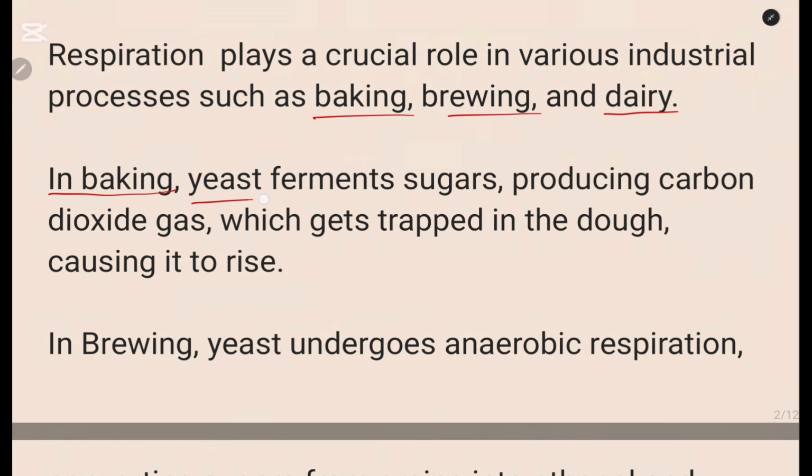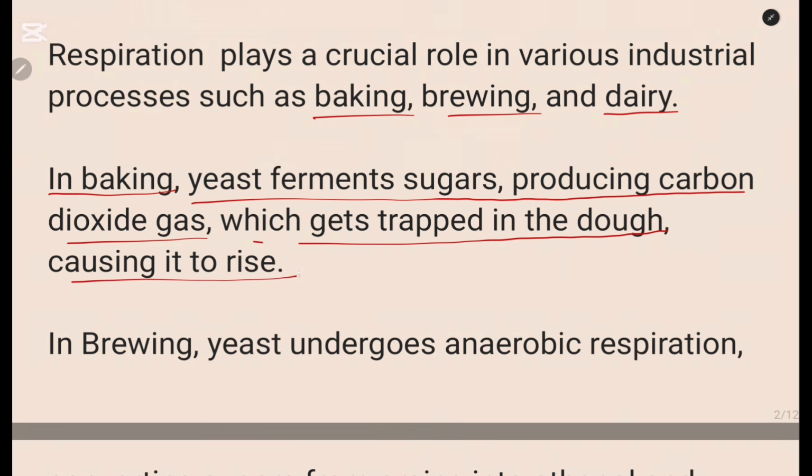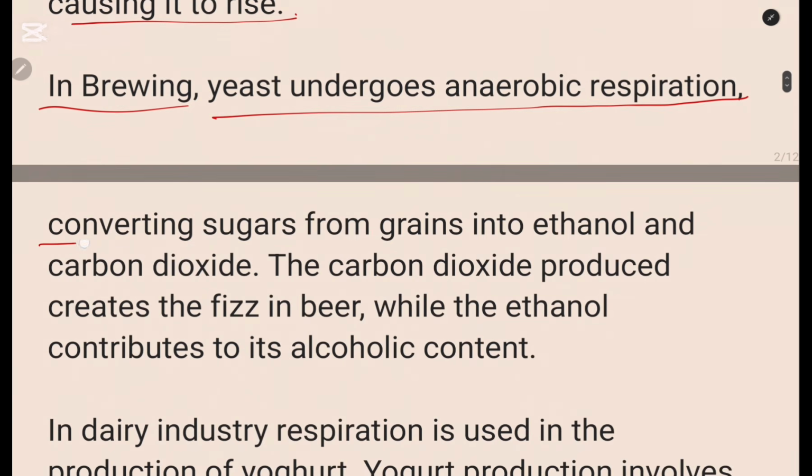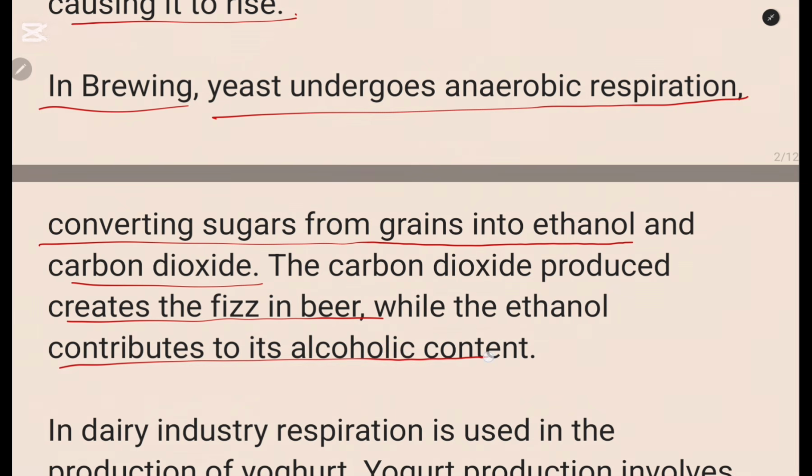In baking, yeast ferments sugar producing carbon dioxide gas, which gets trapped in the dough, causing it to rise. So in baking, that is how respiration is used. Then in brewing, yeast undergoes anaerobic respiration, converting sugars from grain into ethanol and carbon dioxide. The carbon dioxide produced creates the fizz in beer, while the ethanol contributes to the alcoholic content. So that is how it is used in brewing.